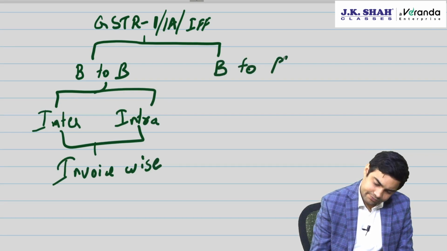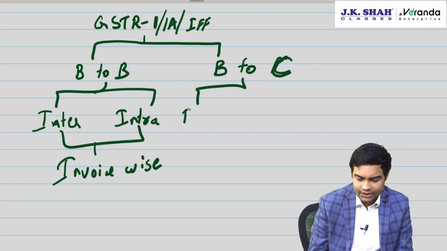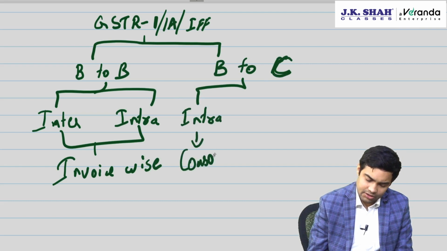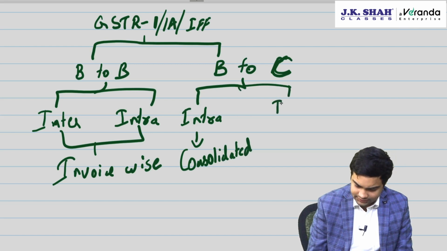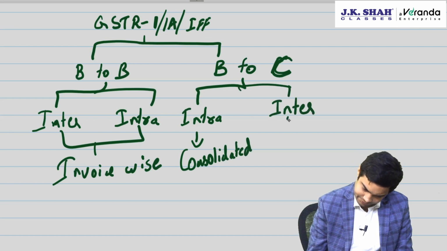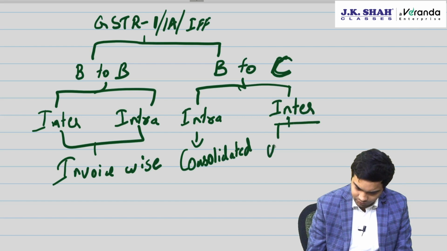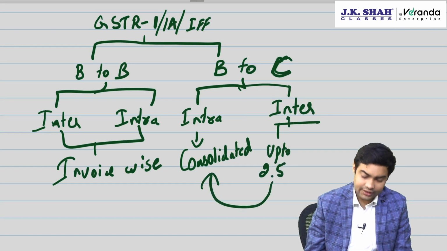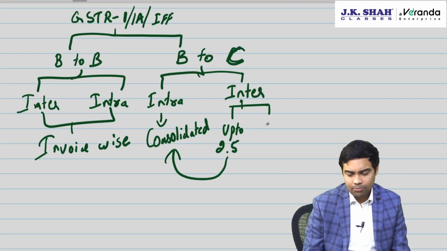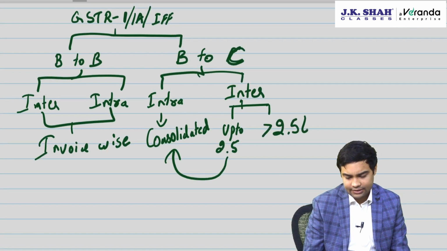B2C, if it is intra, then you report consolidated number, and if it is inter, up to 2.5 lakh consolidated but state wise, more than 2.5 lakh invoice wise.